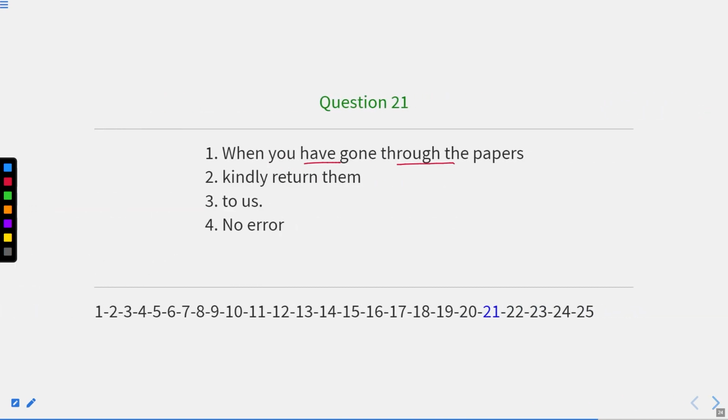When you have gone through the papers, kindly return them to us. Now, when you have gone through, it means when you have done this task. Kindly return them to us. This sentence is absolutely correct. There is no error in this sentence. Okay, so the answer will be no error.